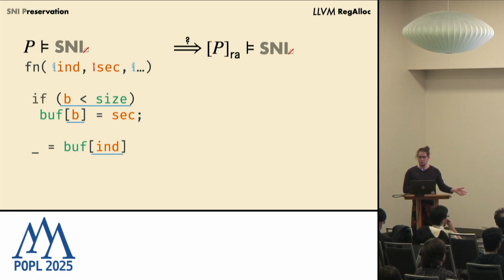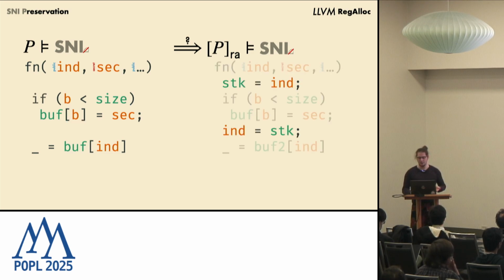Now, register allocation will move some of our registers to the stack because there might not be enough space in our target register set to keep all of them as registers. For example, in our program, we could move int to the stack initially and restore it right before our usage. And the question is, is our target program now SNI or not? And the answer is, not.